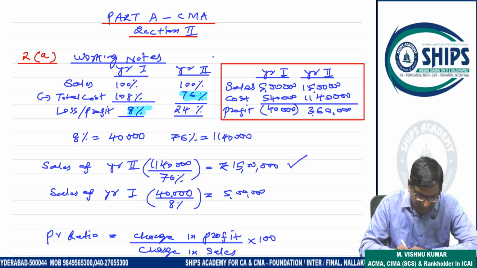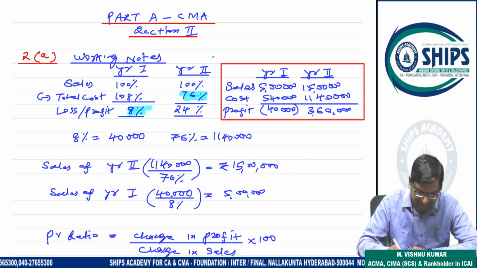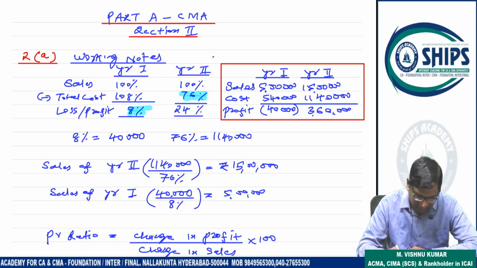Similarly, year 1, 40,000 is 8% value. So what is 100% value? 5 lakhs. That's it. So this is sales. So sales for year 1 is 5 lakh, year 2 is 15 lakhs. Cost is 5,40,000 and 11,40,000. So profit will be 40,000 loss in the first year. Second year profit is 3,60,000.